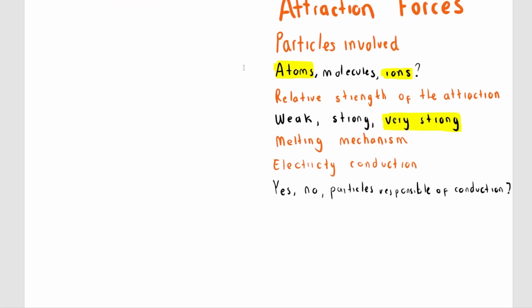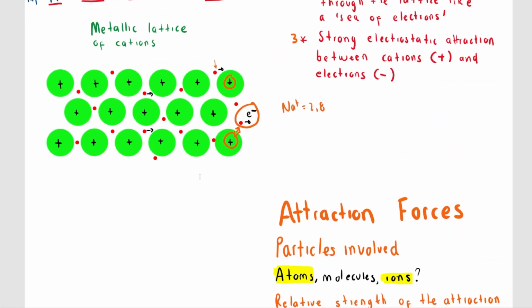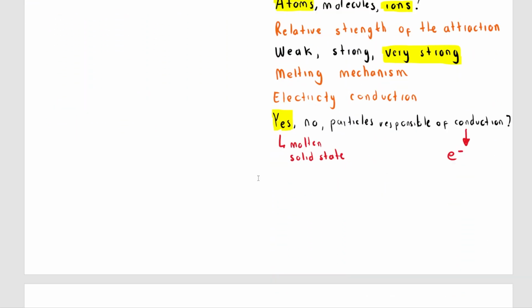Now, do metals conduct electricity? The answer is obvious, they do. And they do it always, when they are molten or in solid state. And what are the particles that are responsible for conduction? Those are the free electrons that were moving like a sea of electrons. That's basically it.